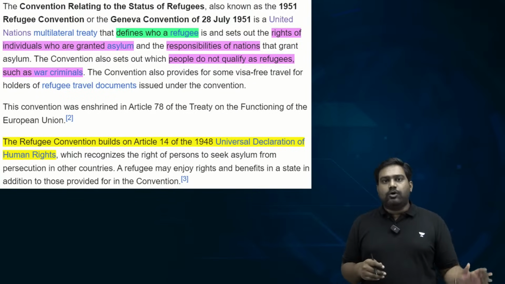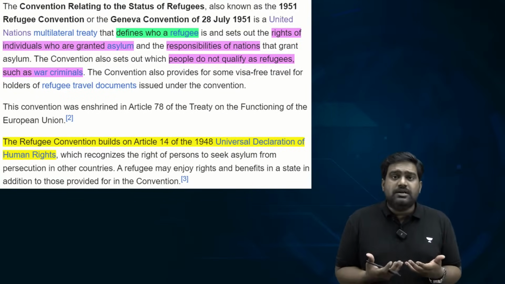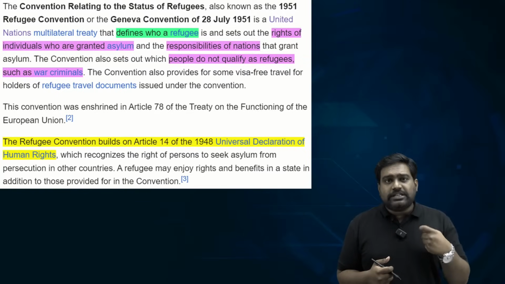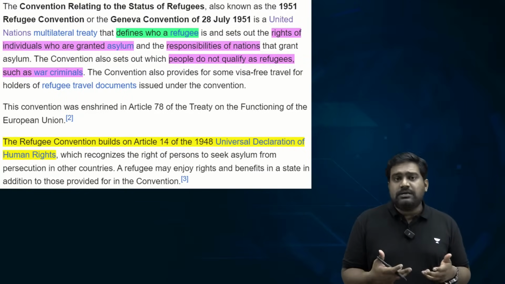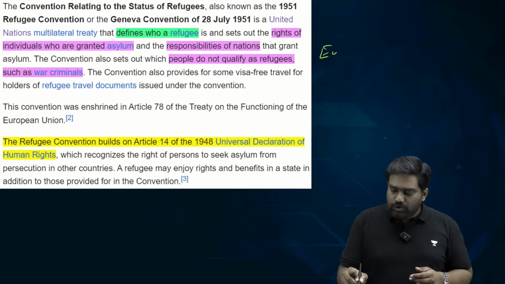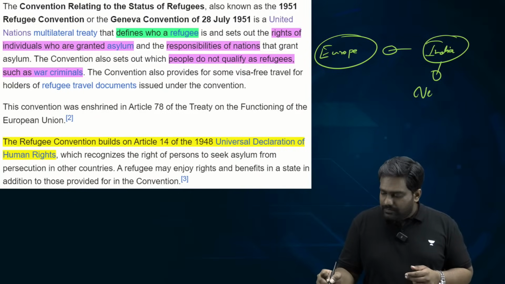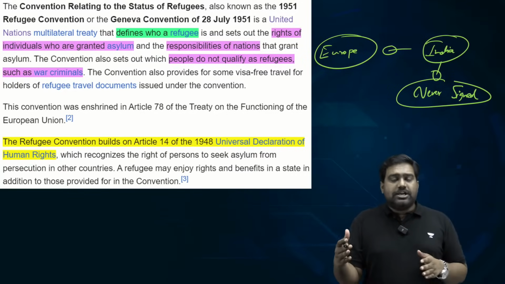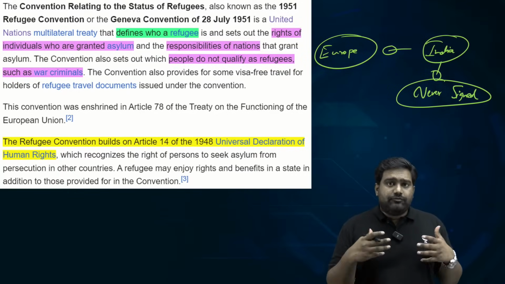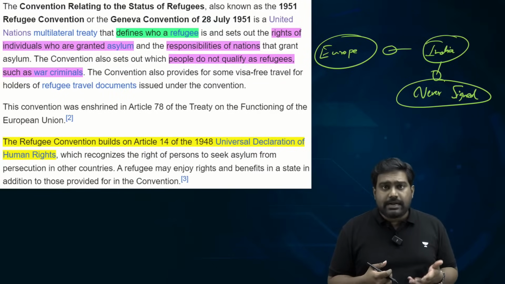So in 1951, following the Second World War, the Refugee Convention was adopted because Europe was burdened with the refugee problem. So to protect the basic rights of refugees and to help them get asylum, this convention was adopted. Initially it was specific to Europe and European refugees. This was one reason why India never signed the Refugee Convention. Because one, it would place an obligation on the country, right? They have to accept refugees, give a certain kind of treatment to the refugees and protect their rights.